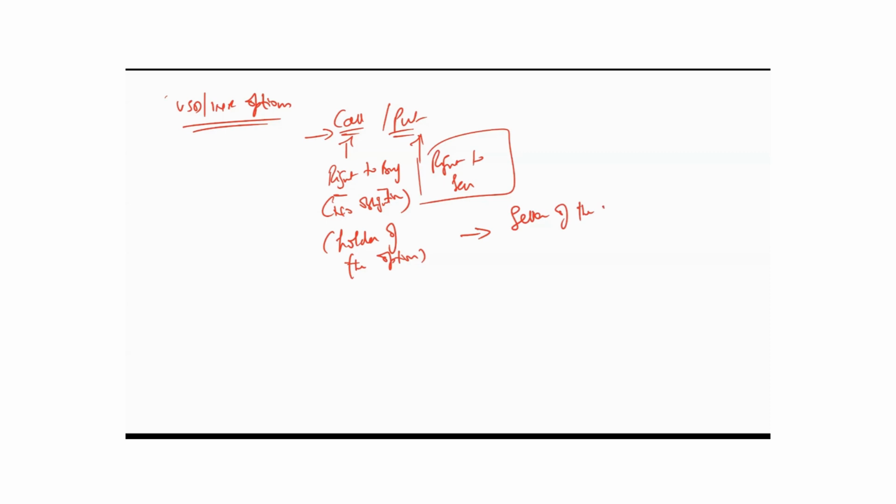So somebody who sold this option has no right but an obligation. This is very important to understand. Right is only for the buyer of the option, obligation is for the seller of the option. The seller of the option has no right but all the obligation. So this is one point which I wanted to make here.